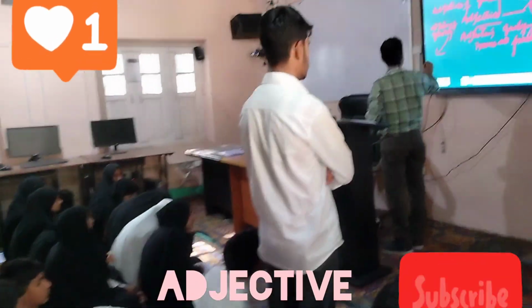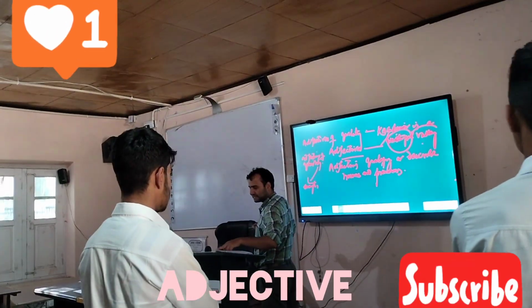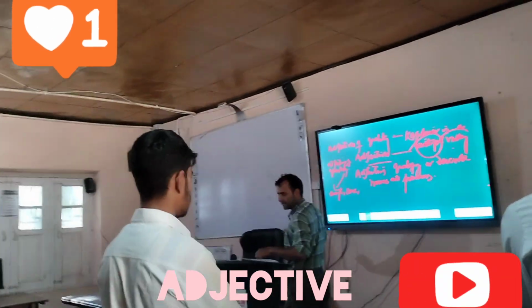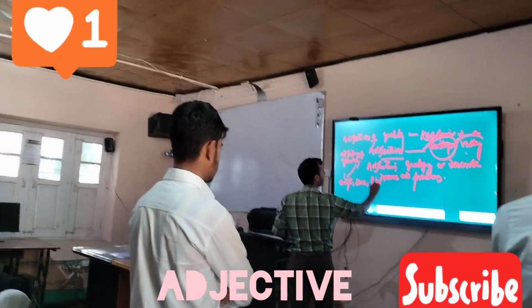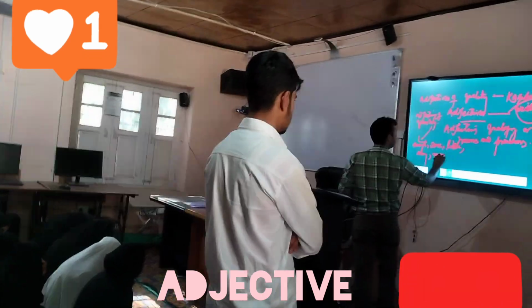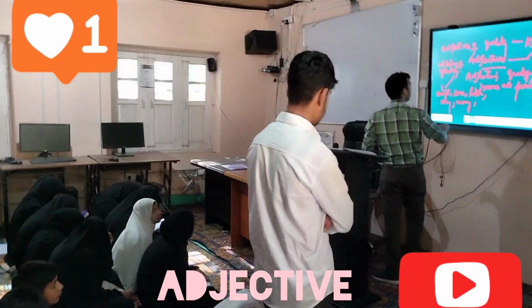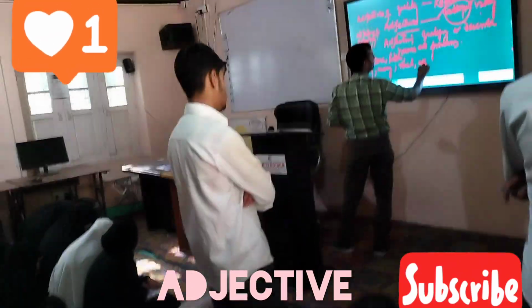Look, one is enough. Second one is some. Little, any, many. Or we can say much, all, whole, half.